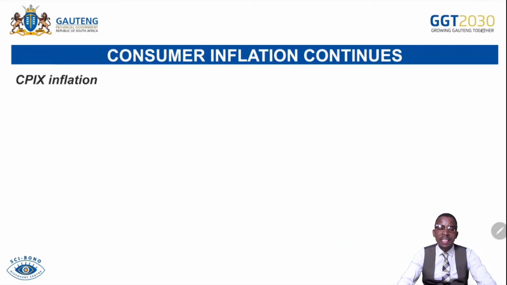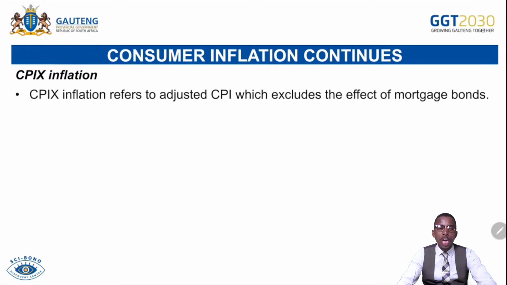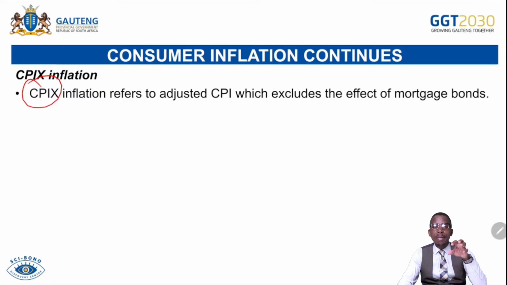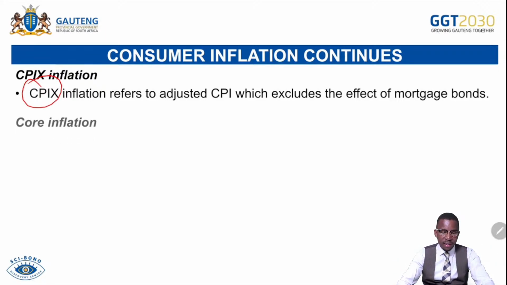The second one is CPIX inflation. If we talk about the CPIX inflation, we refer to the inflation that has been adjusted. So CPIX refers to the adjusted CPI, which excludes the effect of mortgage bonds. CPIX does not include the effect of interest rate or mortgage bond. That simply tells you that CPIX inflation is always lower than the CPI inflation. Why? Because CPIX has been adjusted while CPI has not been adjusted.